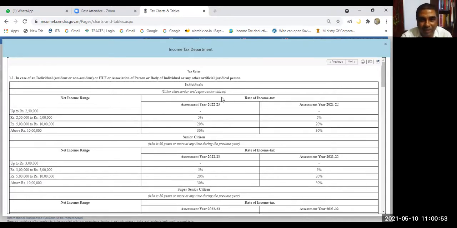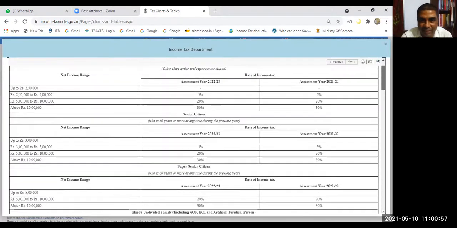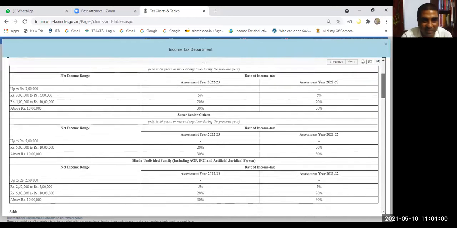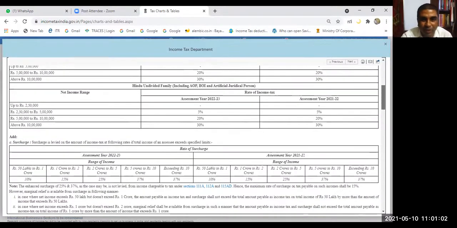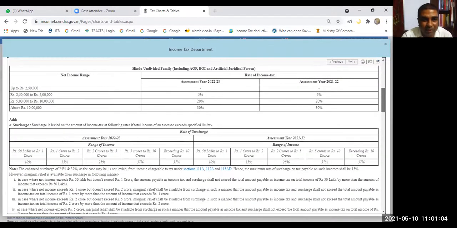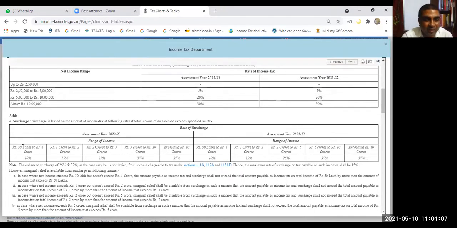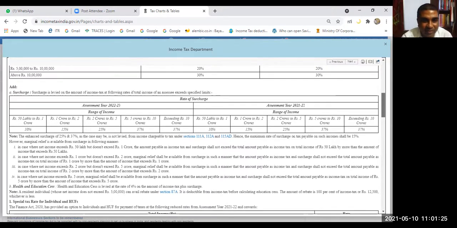For senior and super senior citizens, 60 years and above, what is the tax rate? You need not remember anything, everything is here. In which case is surcharge applicable? If the total income exceeds 50 lakhs and is up to 1 crore, 10% surcharge. Surcharge means additional tax will be levied on the tax. It's a tax on tax. If it exceeds 1 crore, 15% surcharge. So the entire scheme is here. You can find it out. Are you able to see?